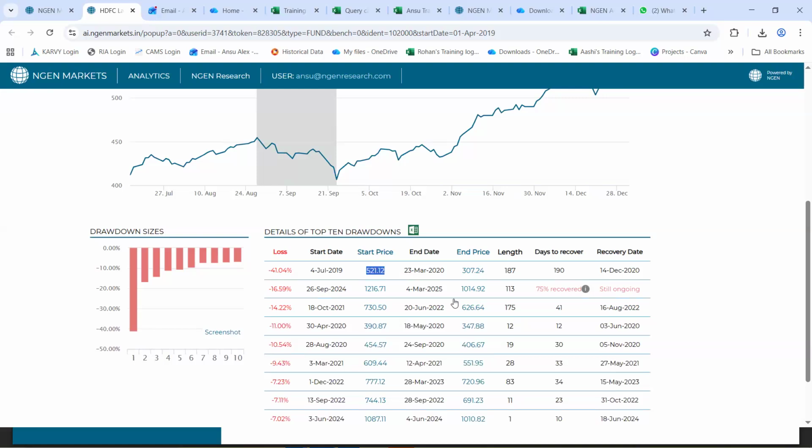In addition to that, in any case wherein the recovery has not yet happened, for example, the September 2024 market correction, this fund experienced a loss to an extent of 16.5%, which has still not been recovered. Only 75% of it has been recovered. Hence, we will mention it as a still ongoing loss, and to what extent the recovery has happened is what we will show you.